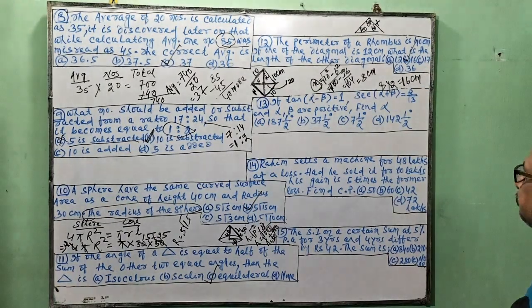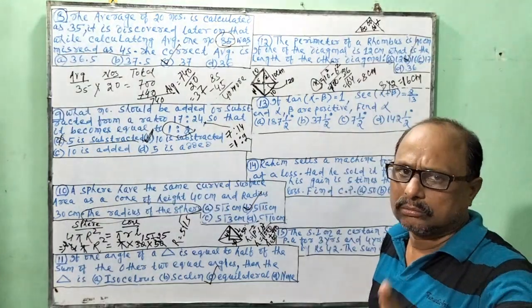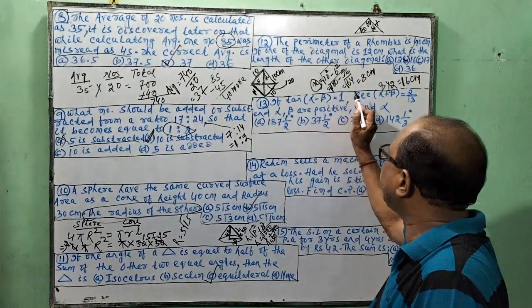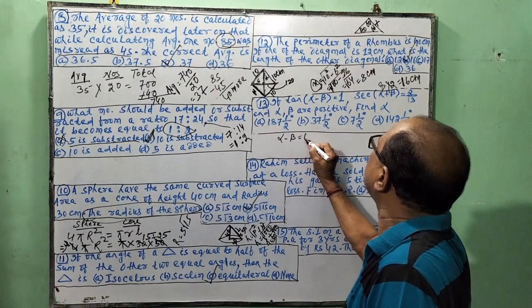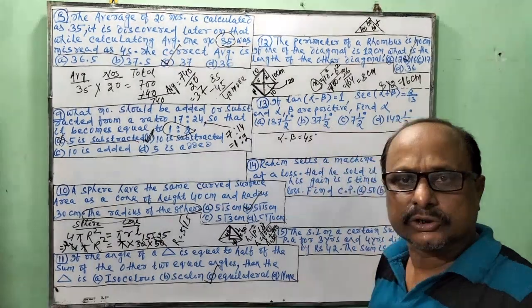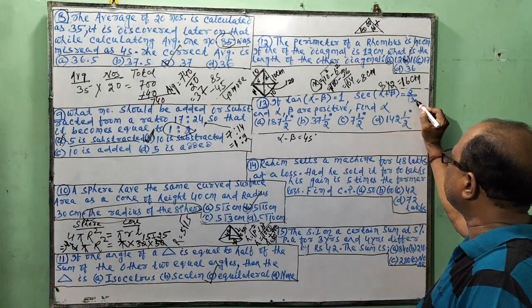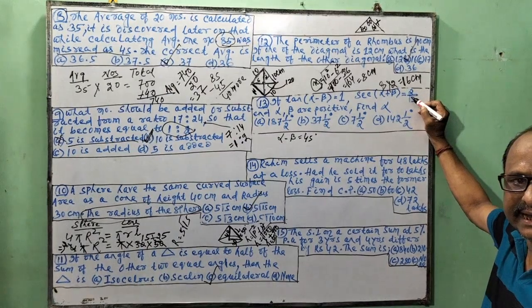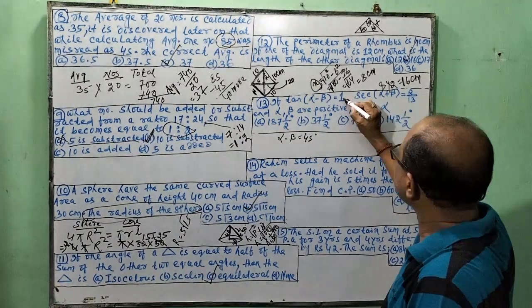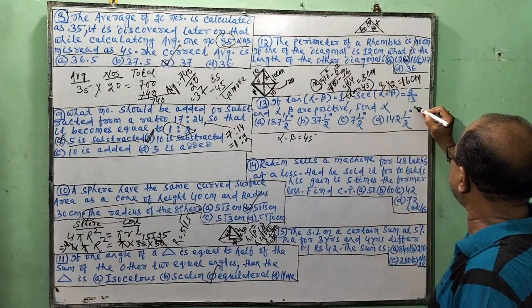So next, if tan alpha minus beta is equal to 1, is equal to tan 45, you know. If tan alpha minus beta is tan 45, then alpha minus beta is equal to 45. Am I right? If sec alpha plus beta is 2 by root 3, this means sec alpha plus beta is equal to sec 30. This is tan 45. This is sec 30.